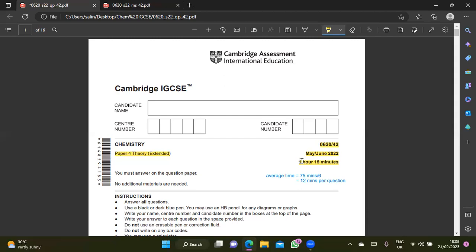What's the difference between core and extended? The difference is that in extended, your highest mark can be A plus. In core, the highest mark is C. Although you got everything correct, you still get a C. That's the difference, so be very careful, yeah? So that is a reminder.